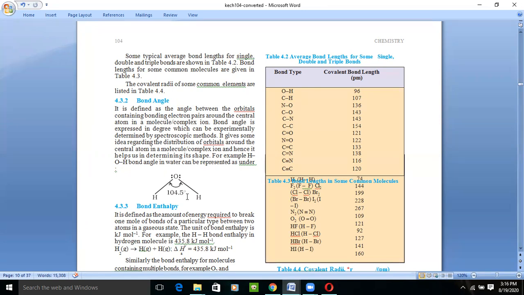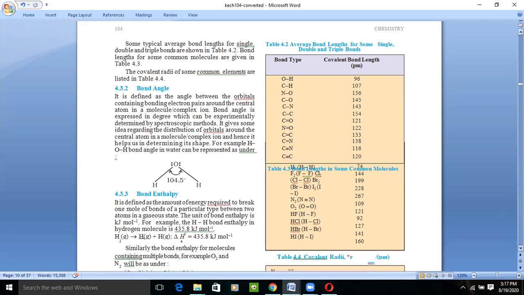104.5 degrees. So this is the bond angle which is present inside the molecule of water between the hydrogen atoms. This is the distance at which these two hydrogens experience minimum repulsion and maximum stability. Okay, so this angle generally determines what has to be the shape of that molecule, right? So next topic is bond enthalpy.